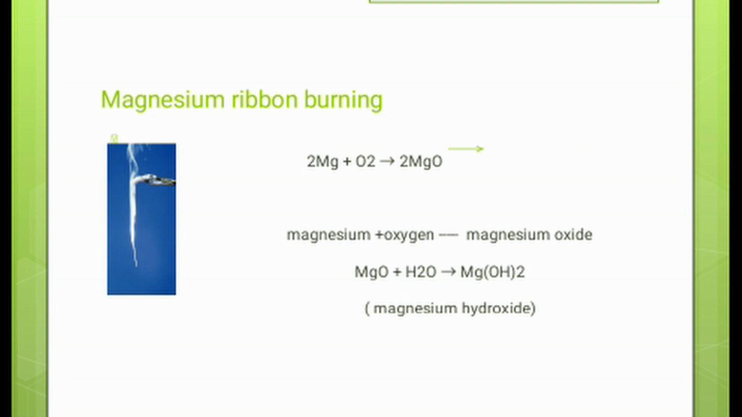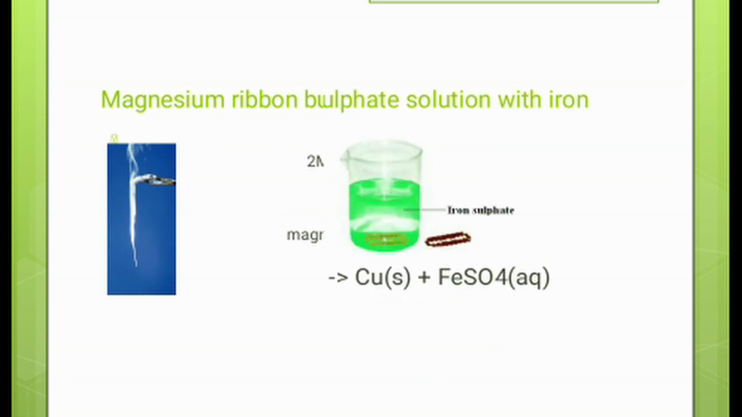So what is happening here? Magnesium is reacting with the oxygen and producing MgO. MgO means magnesium oxide is produced here. And when we dissolve this magnesium oxide in water, the end product is magnesium hydroxide. So this is a reaction which is taking place, and new substances form. It is a chemical change.